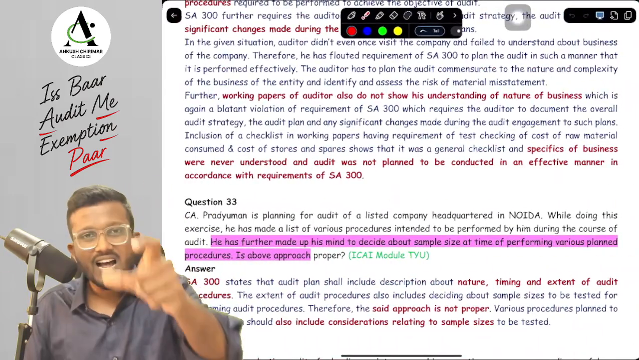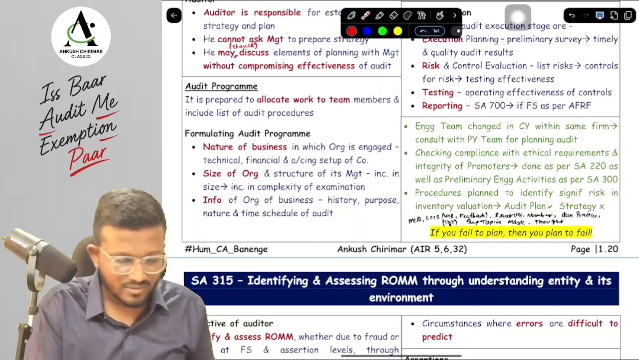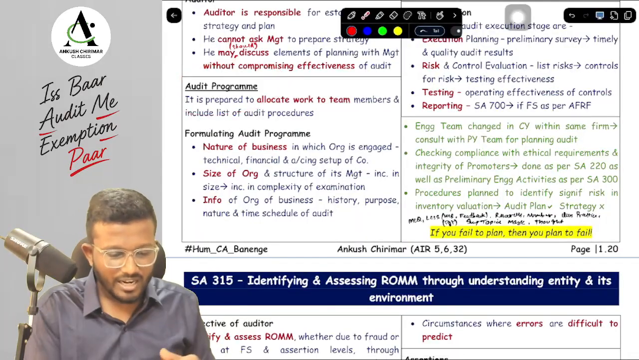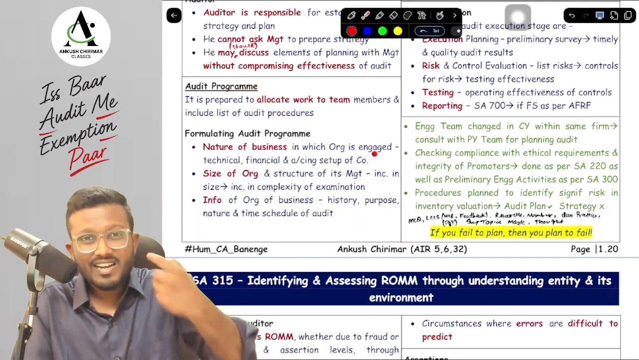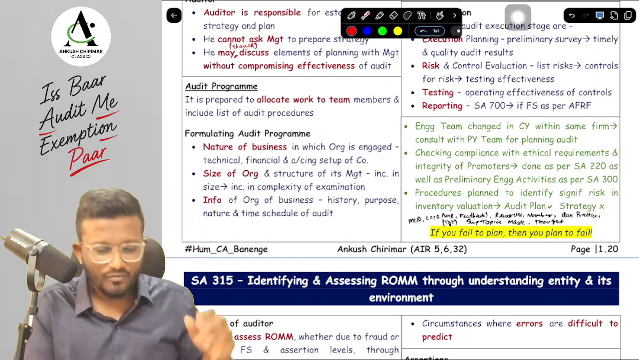Okay, yes sir. Then we will ask you an MCQ as well. Just to finish, let's discuss from our concept book what we have studied. We have studied about the audit program, that it helps us in allocating the work to the team members, and it contains a list of verification procedures.